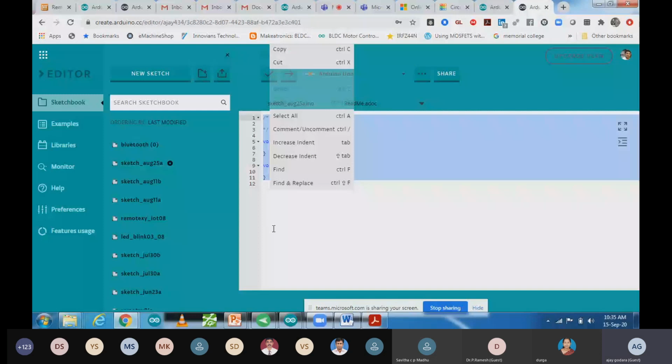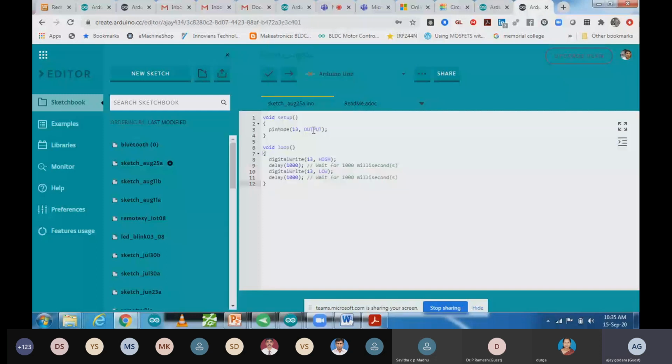So how can I upload this code to my hardware? I'm going to connect my Arduino over here and run it. So let me connect my Arduino using a USB cable. As I connect my Arduino hardware, I will show you that hardware also. So I just connected it.